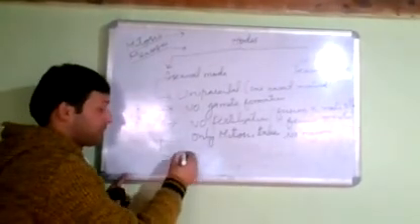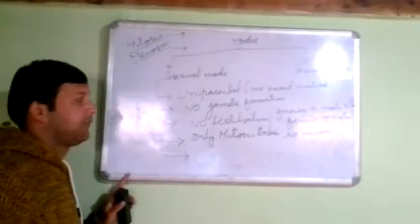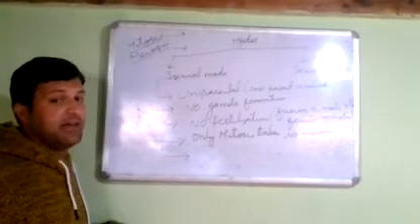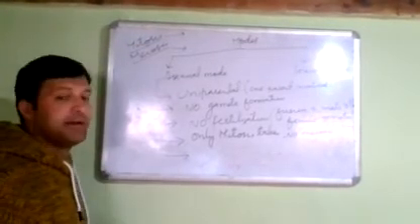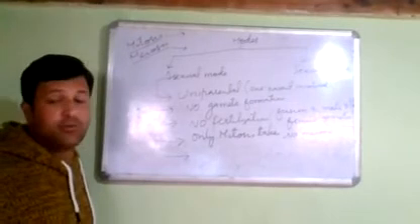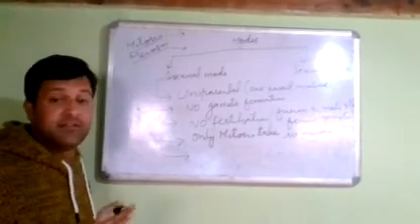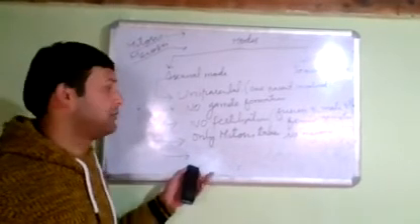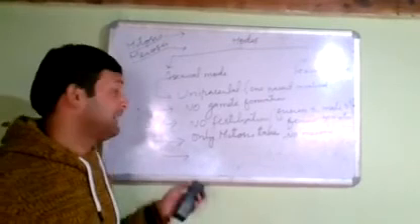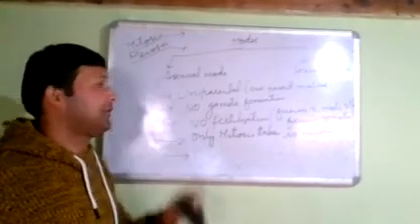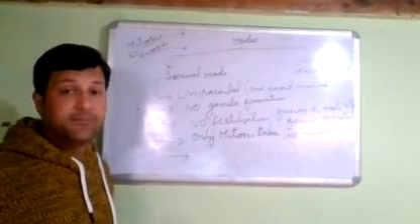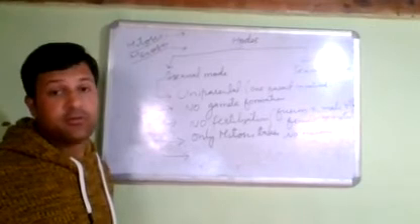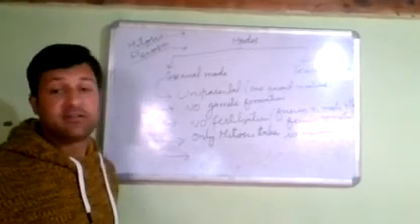Next one, the new individuals formed in the process of asexual reproduction are genetically as well as morphologically similar to their parents. Why? Because they have the same chromosome number. There is no meiosis. During meiosis, recombination also occurs, and because of recombination, variations occur. Since no meiosis takes place, there are no chances of variations. That is why the individuals produced by asexual reproduction are morphologically as well as genetically similar to their parents. Such a group of individuals produced by asexual reproduction is called a clone.